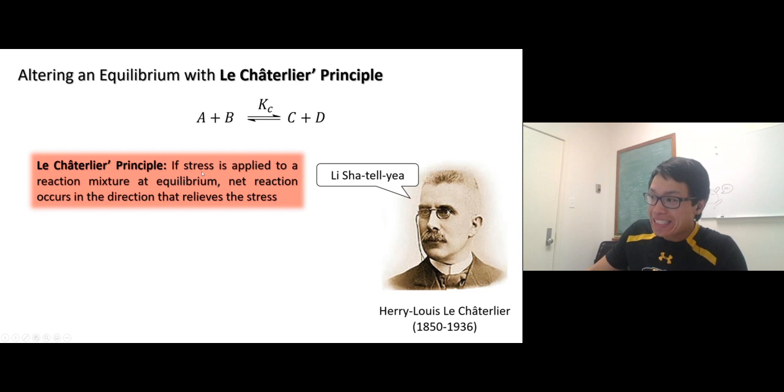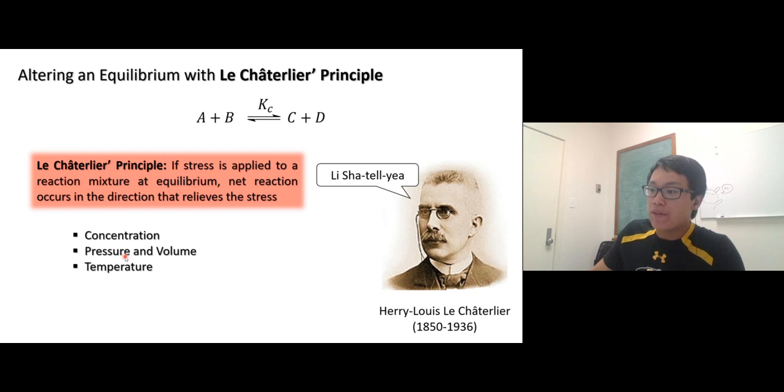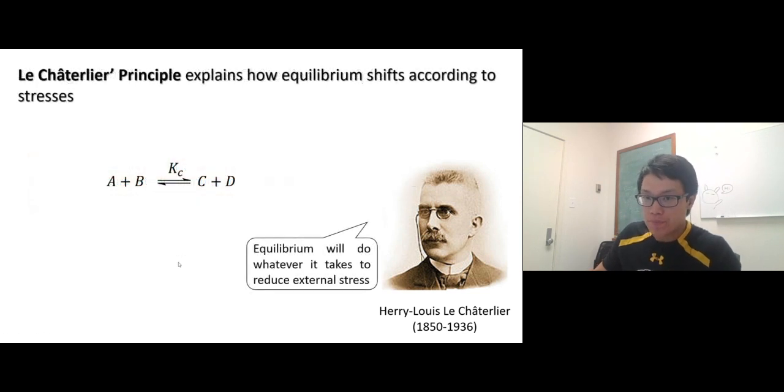He said that if stress is applied to a reaction mixture at equilibrium, the net reaction occurs in the direction that relieves the stress. So we have an equilibrium going on, and we apply stress to it. The stress he's talking about is concentration, pressure and volume, and temperature.